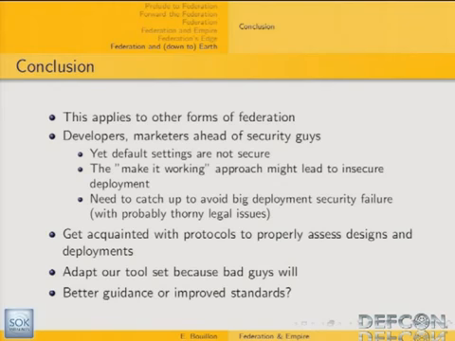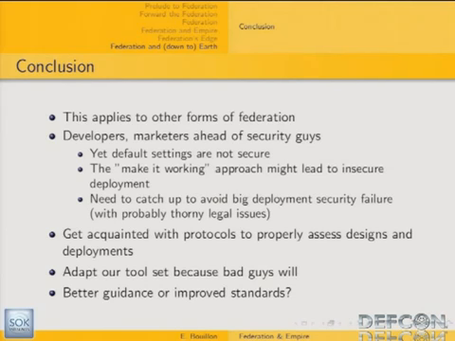The make-it-work approach might lead to insecure deployment, and that's why we need to keep up with this kind of protocol to avoid big deployment security failures and discover post-mortem that there has been an issue. So we need to get acquainted with the involved protocols to properly assess the design and the deployment of such a federation, and also adapt our tool set, because probably bad guys will.